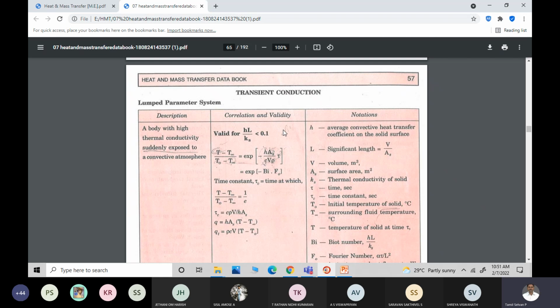If the Biot number is less than 0.1, then we can assume it as a lumped parameter system. Okay. If it is in between 0.1 to 100, then we can assume it as an infinite solid. Okay. If it tends to infinity, then it is a semi-infinite solid, right? So this is what we have assumed, right? Biot number less than 0.1, Biot number greater than 0.1.